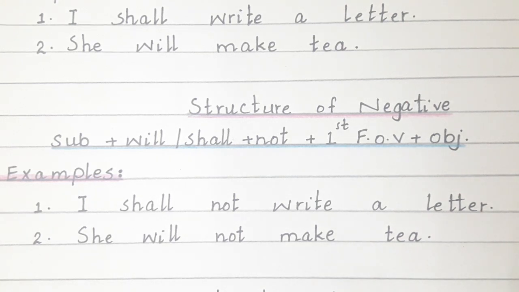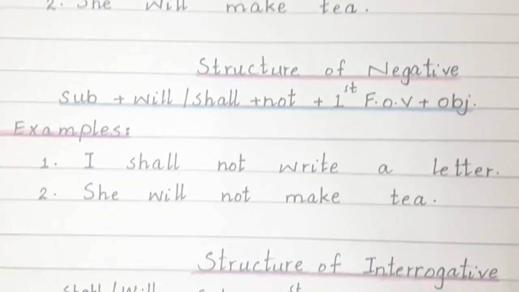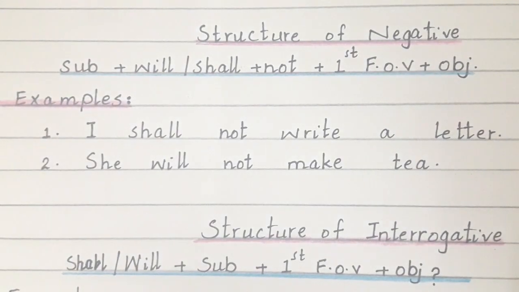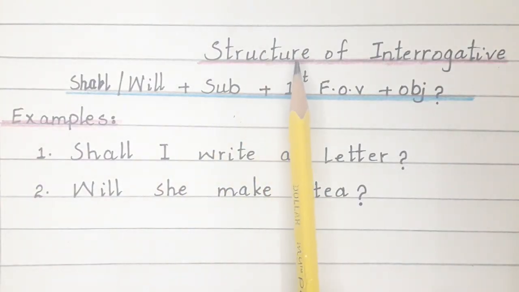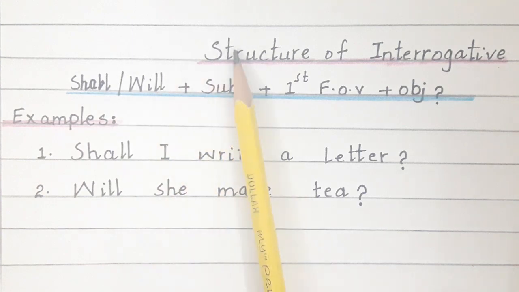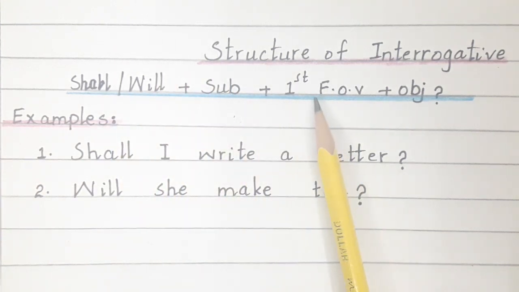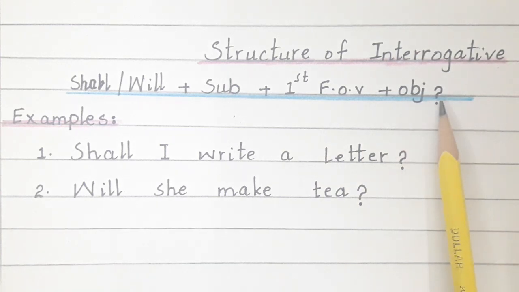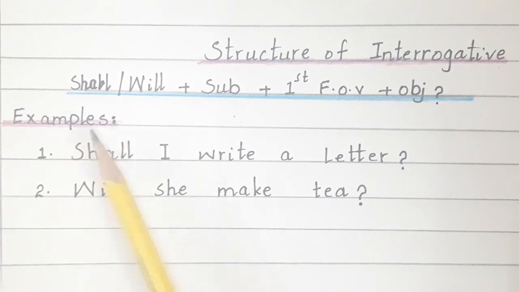Then move to the structure of interrogative sentence. First of all, students, we will write will or shall according to the subject. So first the helping verb, then the subject, then the first form of verb, and then in the end the object, and very important, the question mark.